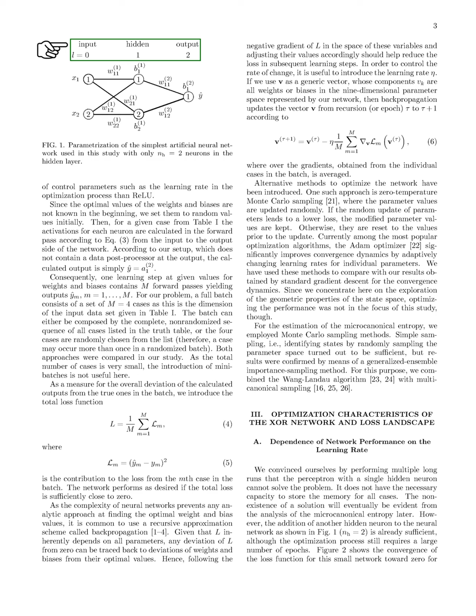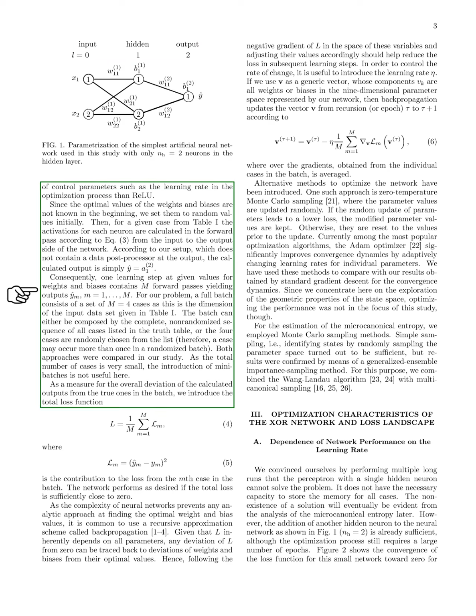Initially, we set the weights and biases to random values. For each case from the table, we calculate the activations in a forward pass from input to output. Our setup does not include a data postprocessor, so the output is directly calculated. One learning step involves multiple forward passes yielding outputs for our problem, which consists of a set of 4 cases.